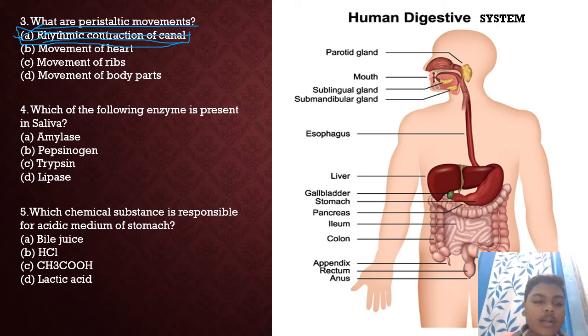Next question 4. Which of the following enzymes is present in saliva? So in saliva, amylase is present, which breaks down starch. So question number 4 answer is A, amylase. Next, fifth question. Which chemical substance is responsible for the acidic medium of the stomach? So the answer is HCl. HCl makes the acidic medium for the action of pepsin.